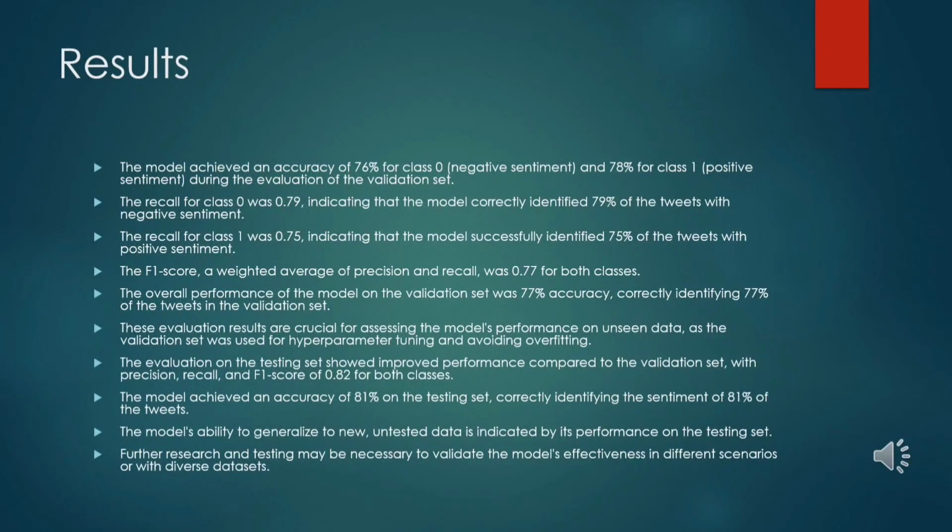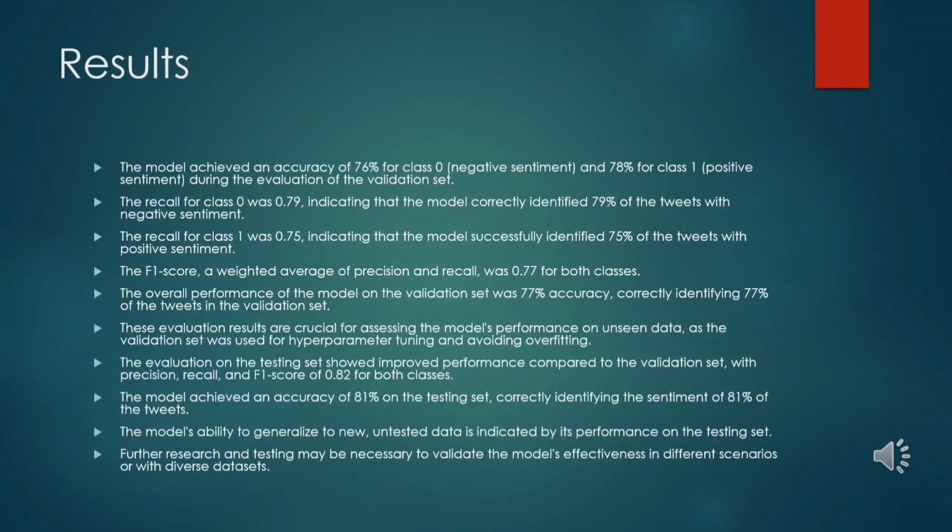The results after performing the sentiment analysis algorithm were that the model achieved a precision of 76% for class 0, which is negative sentiment, and 78% for class 1, which is positive sentiment. The percentages represent the correctness of the model's predictions for each sentiment class.